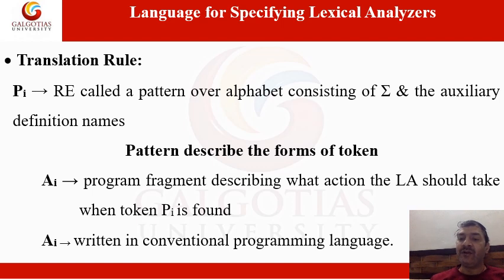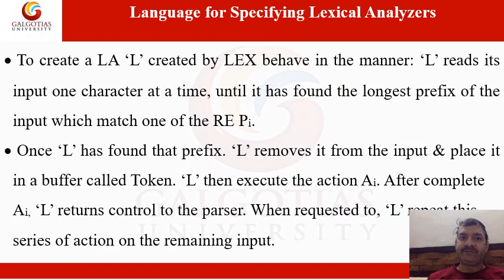Then I told you what an action is: a piece of code. This is the same thing. Ai is a program fragment describing what action the lexical analyzer should take when token Pi is found, and Ai is written in a conventional programming language.